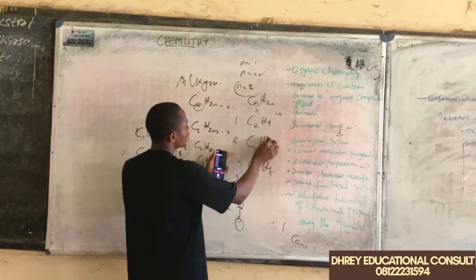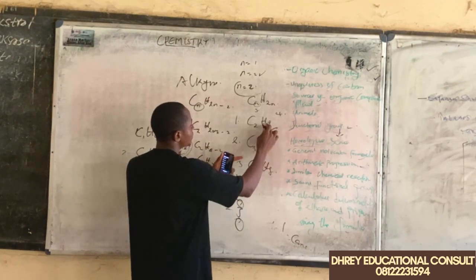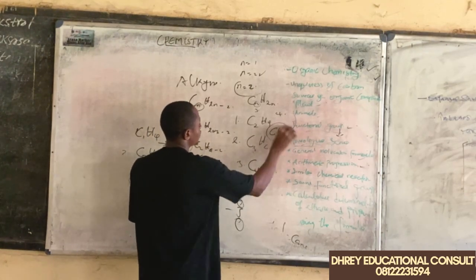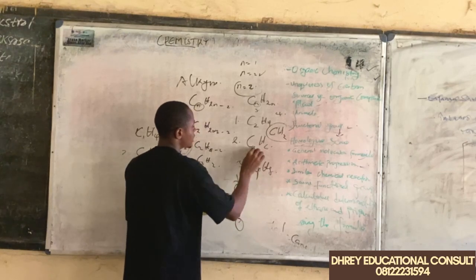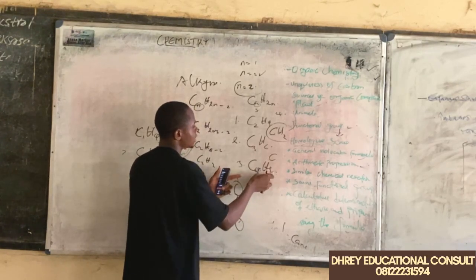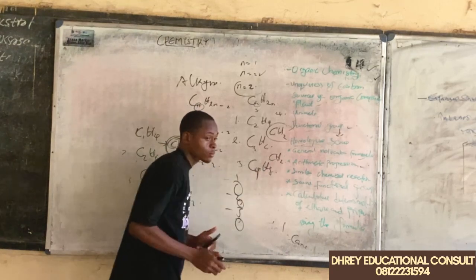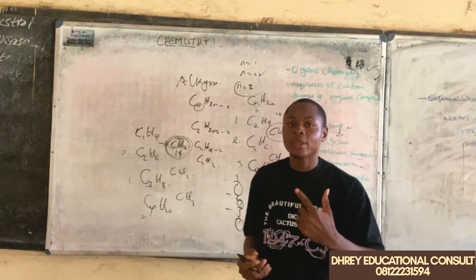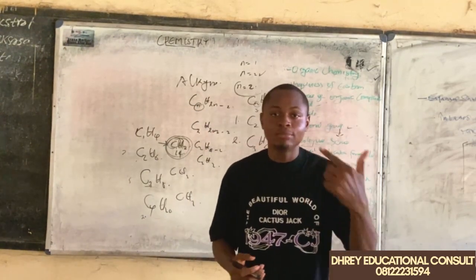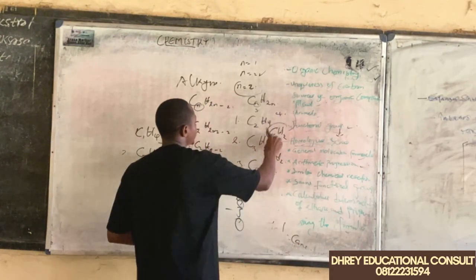Now let's try the same thing we did here. 3 minus 2 is going to give us C, which is 1, and 6 minus 4 is going to give us what? 2. Same here, we have 4 minus 3, which is going to give us 1, and 8 minus 6 is going to give us what? It's going to give us 2. So when you have one member, you can easily predict the next member by just this.